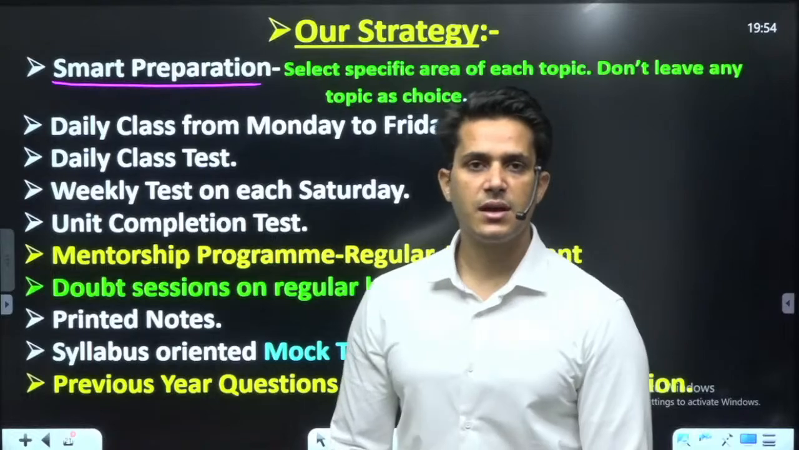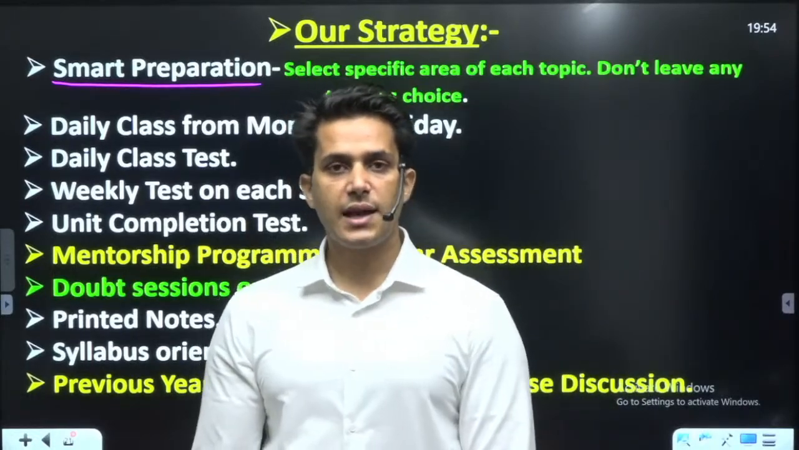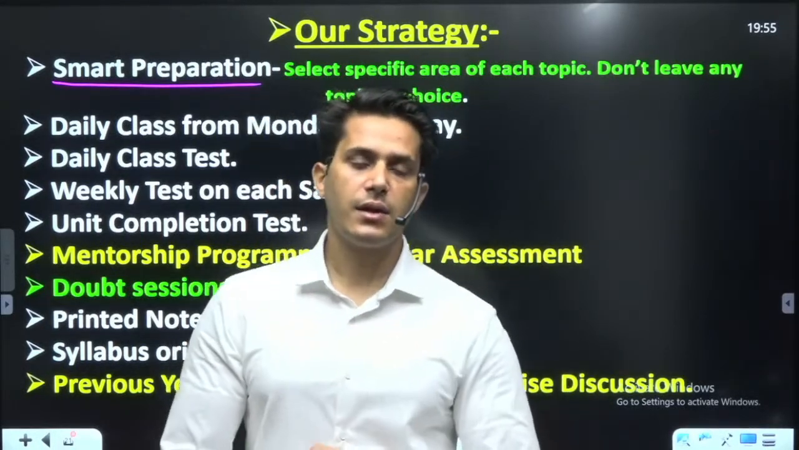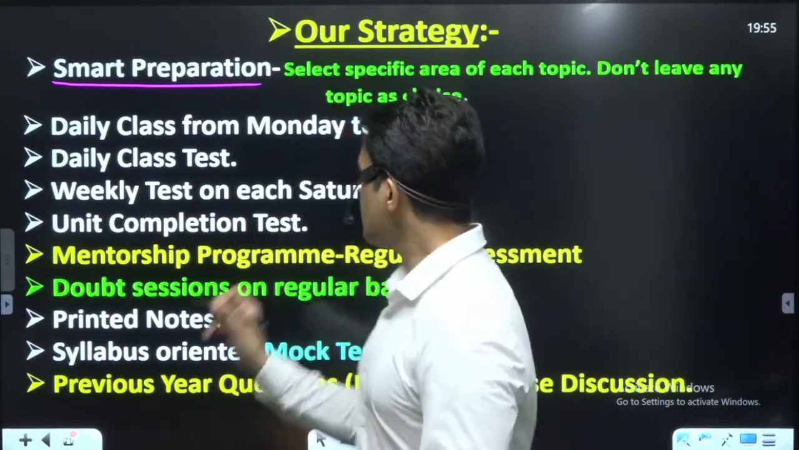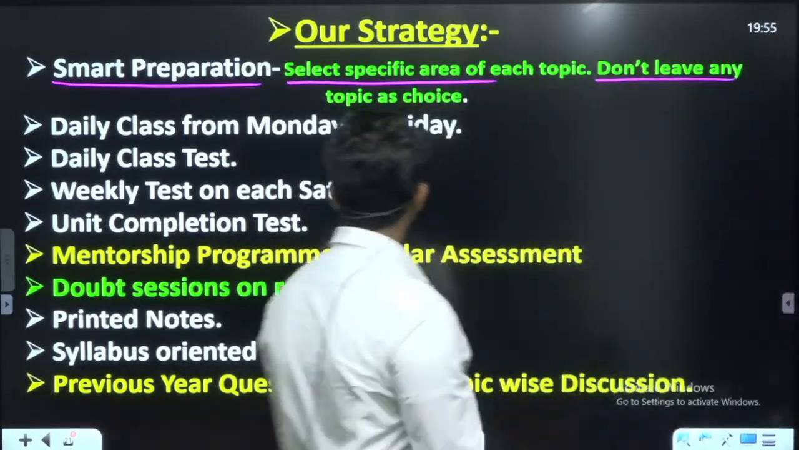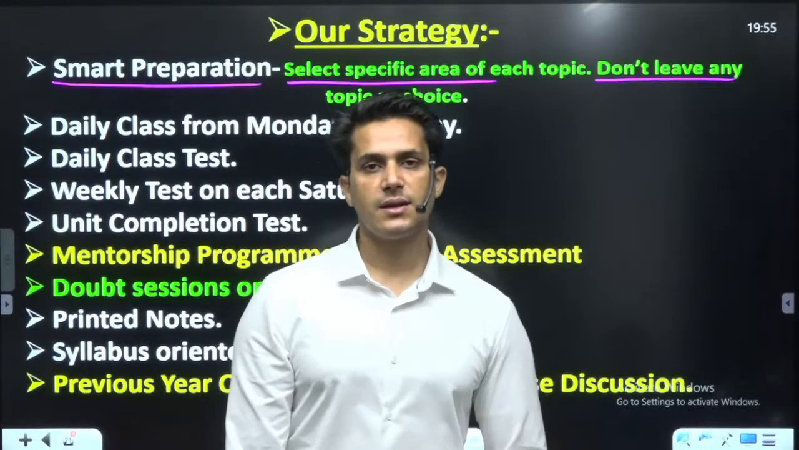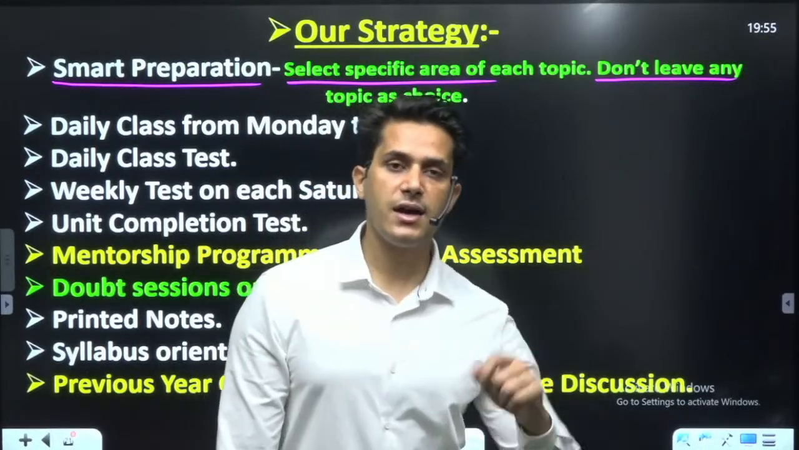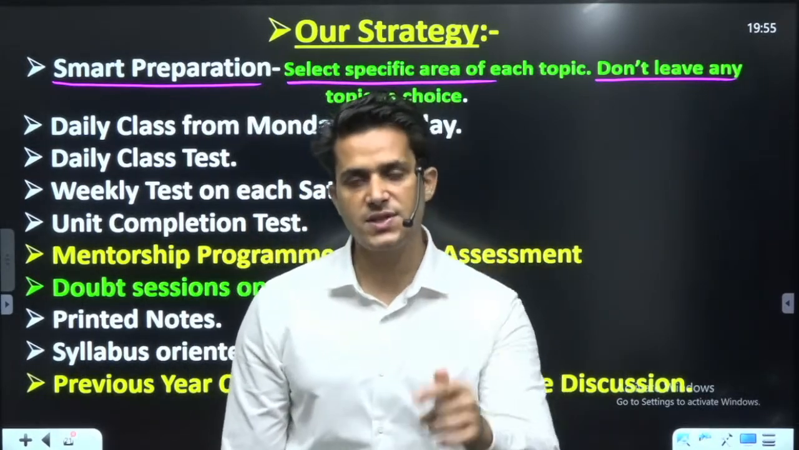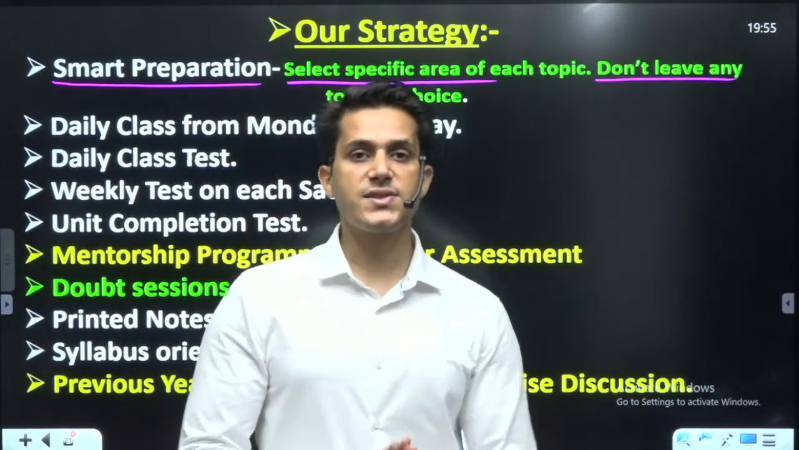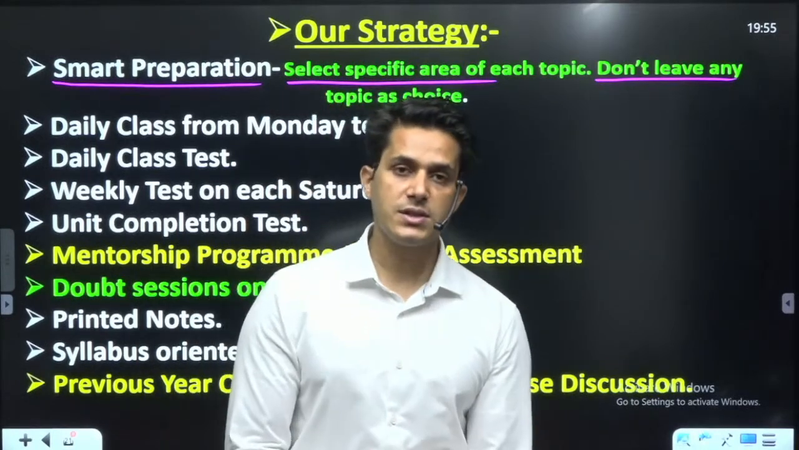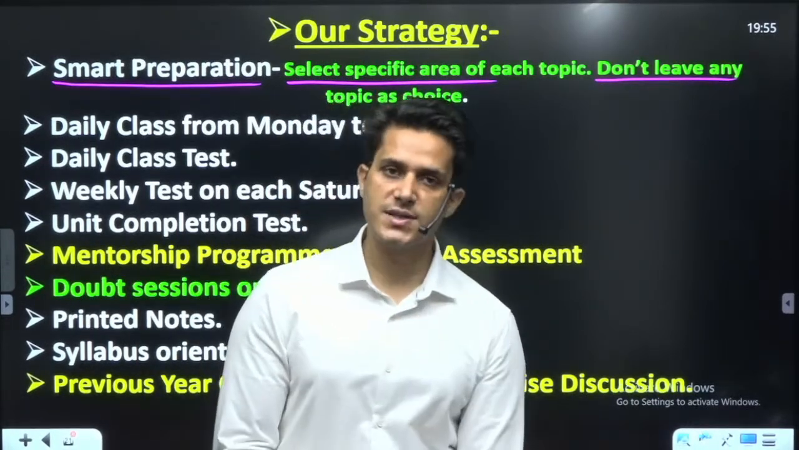So smart study means select the specific area, select the specific topics, prepare them strongly so that no question will be released by your preparation. So select a specific area of each topic and don't leave any topic as choice. This is very important thing, because as I have discussed the pattern of the question, in every question there are subdivisions of sections A, B, C, D. There are subparts of question 1, subparts of question 5, which have multiple types of questions from each topic. So you can't skip any topic.